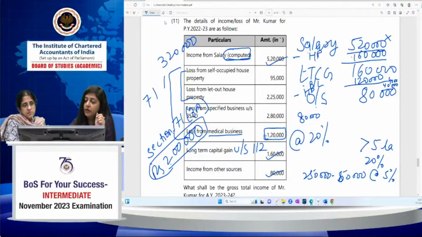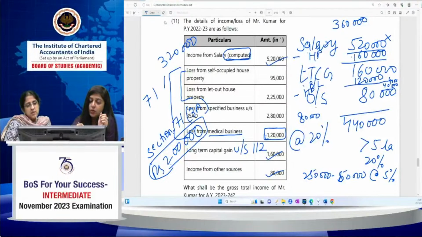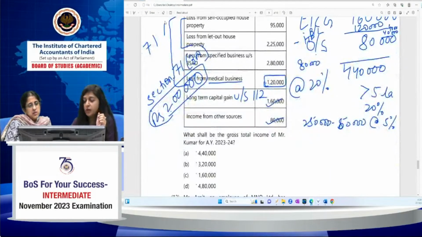So you will have 3,60,000 of salary income and 80,000 of other sources income. So your total income will be 4,40,000. In this case, what is the requirement of the question? The requirement of the question was the gross total income only. So there is no bifurcation key. You have to set it off against long-term capital gain, other sources.